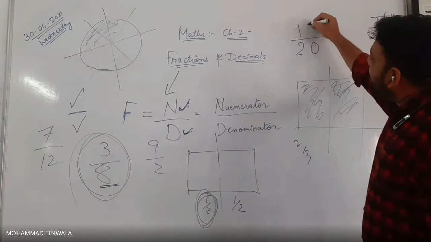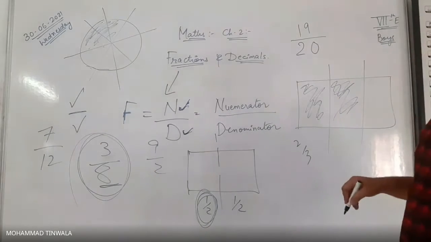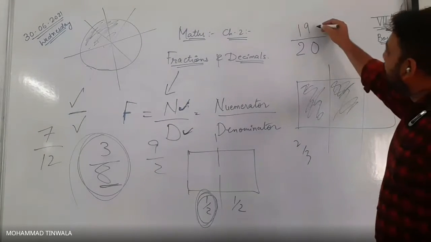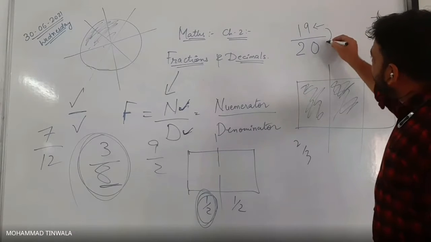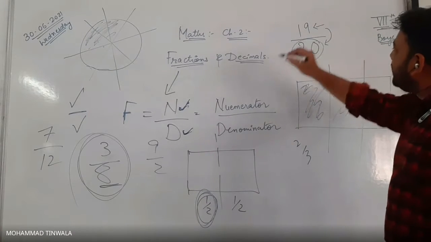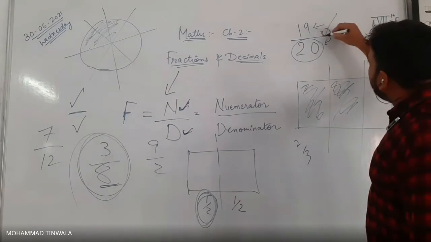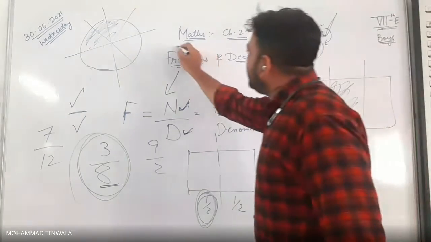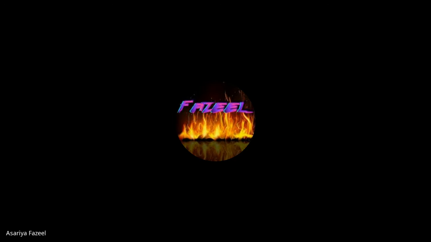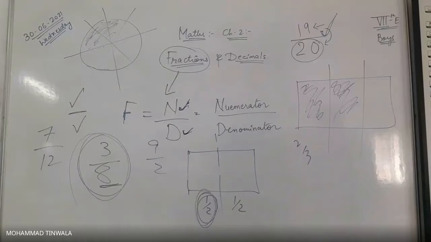If you scored 19 marks, the total was 20, so 19 upon 20 is also known as a fraction. Any doubt here? No, sir.